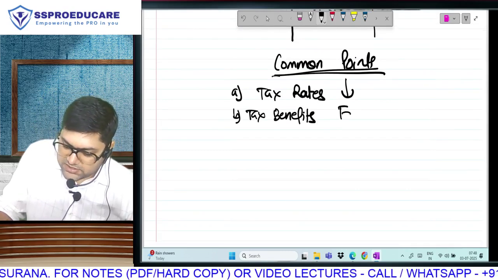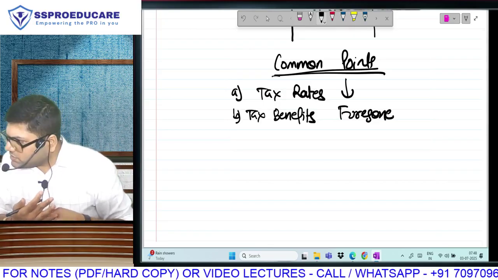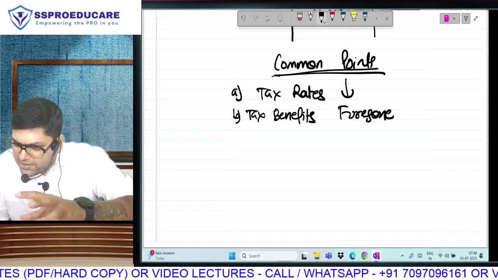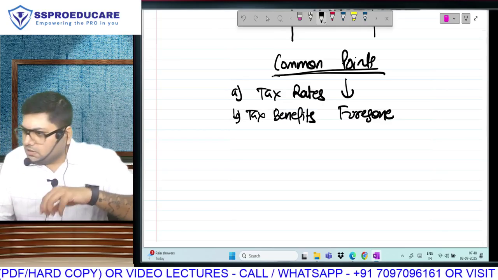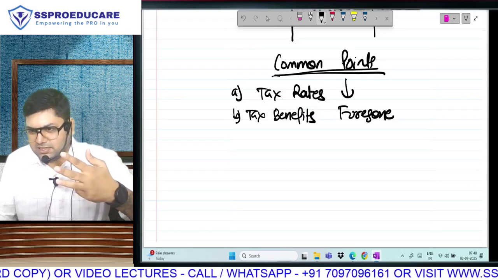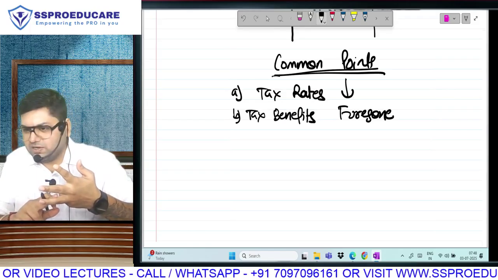Tax rates will reduce on a condition that the tax benefits, lots and lots of tax benefits have to be foregone. If you observed all the explanation that I did carefully, did you notice that I have ended up saying all the tax benefits? Leave travel allowance, house rent allowance, 10, 14 ka exemption, standard deduction is the only thing that you get in salary, but entertainment allowance and professional tax you will not get.